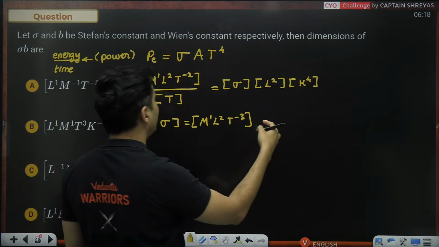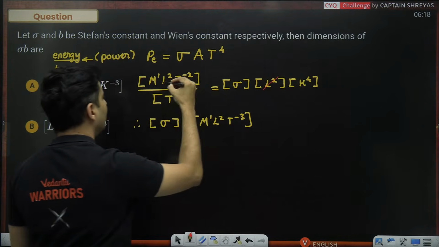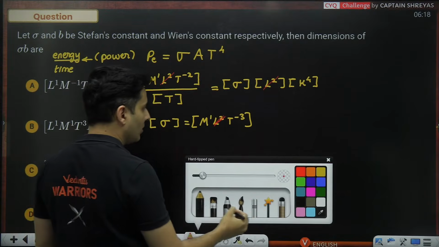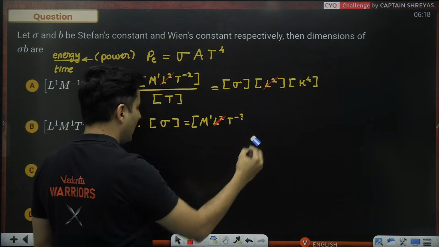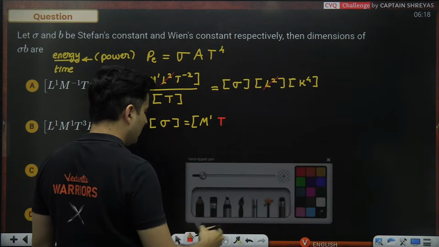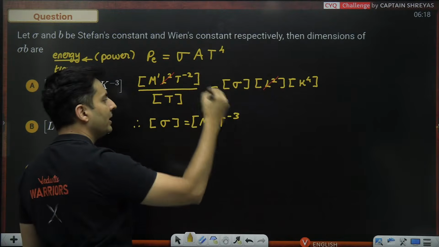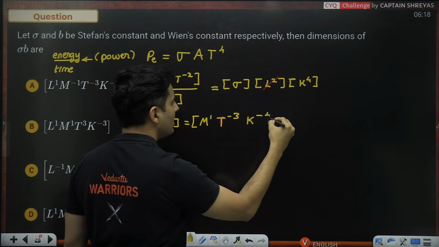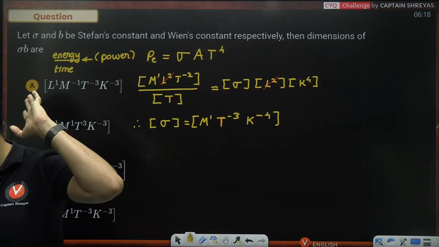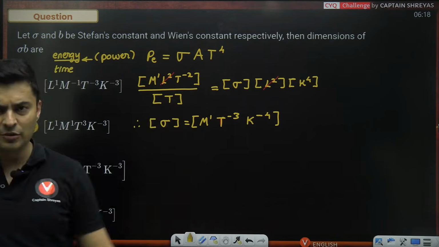The L squared just got cancelled here and here, so it will not be needed. Over here, this will be T raised to minus 3. Kelvin will go on the other side and it will become Kelvin raised to negative 4. Is that clear? This will be the dimensional formula for sigma: M T raised to minus 3, Kelvin raised to minus 4.